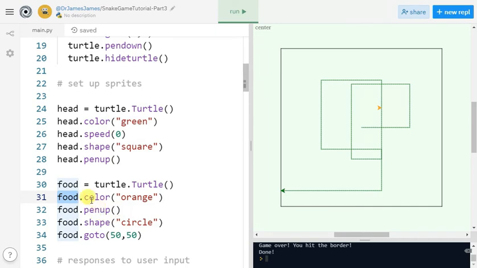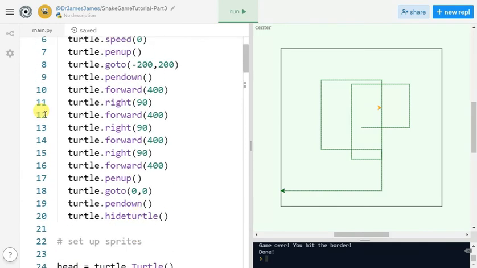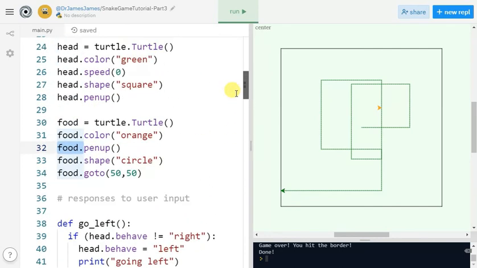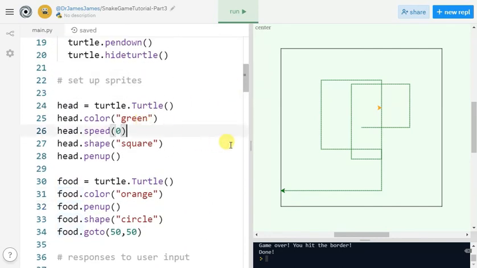We act on it by calling its functions, the functions that do different things with it or to it, right? So when I say I'm going to do something to the snake's head, you expect to see head dot something. And when I talk about doing something with the food, you expect to see food dot something. And then the generic turtle is just the original turtle that's drawing the borders and giving us access to the screen and things like that. Okay? It just makes the code easier to read.